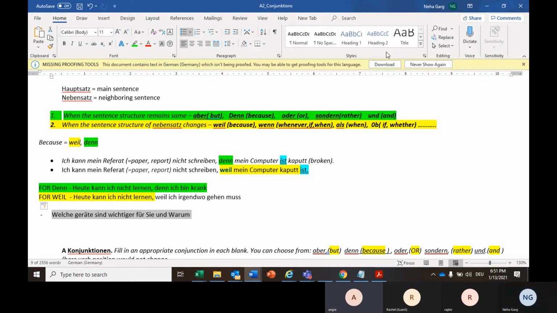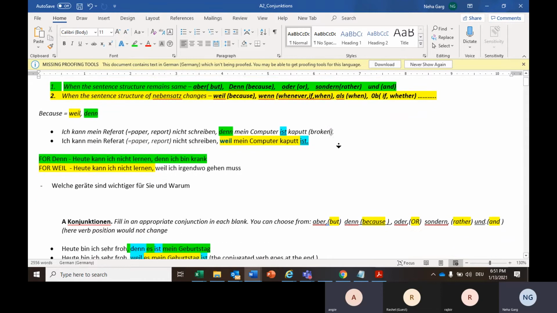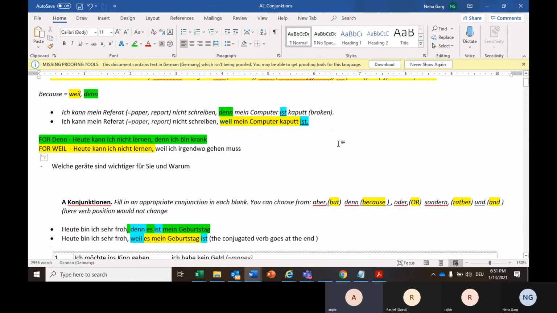Kann, yeah, sorry. So with weil, kann will go to the end. And it's Familie, not family. Please correct the spelling, Familie. Okay, Familie. Yeah, you have written that in English. Kann will go to the end. Yep. And anrufen will stay the same. Yes, anrufen will stay the same, and why will it remain the same?